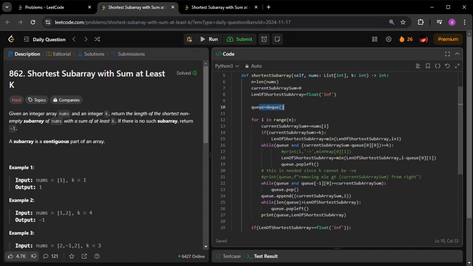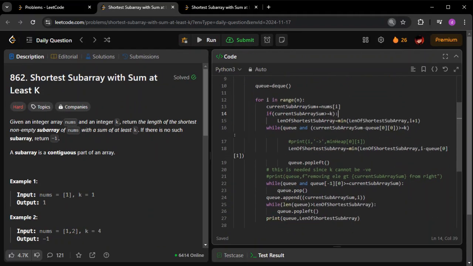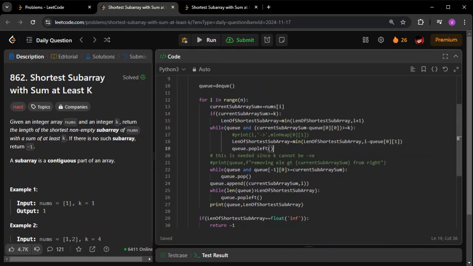But if you use a deque, which means a double-sided queue, it is optimized for this operation. You can append and pop from both ends in O(1) time. That is the advantage of it. So we are doing the same thing here. We are appending this, and then we are checking. This part is the same as the previous solution, so I'm not spending much time here. Then comes the most important part.